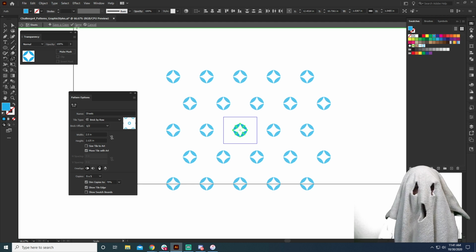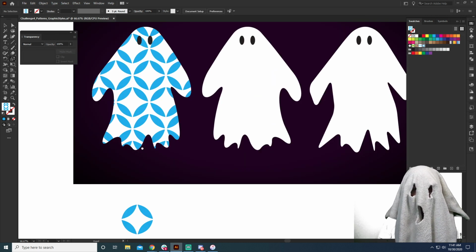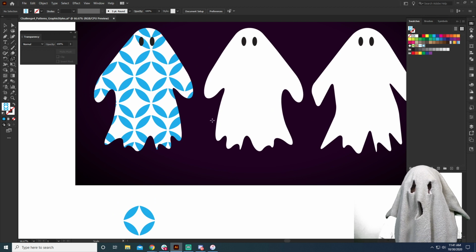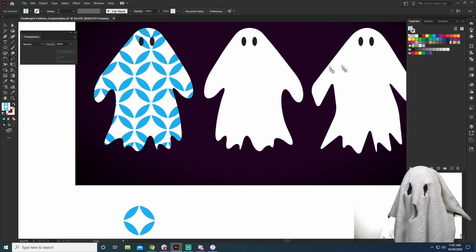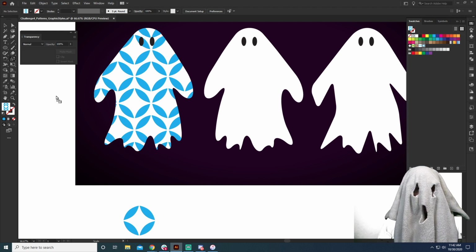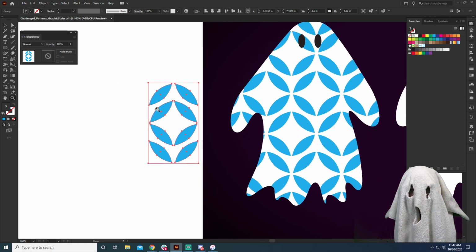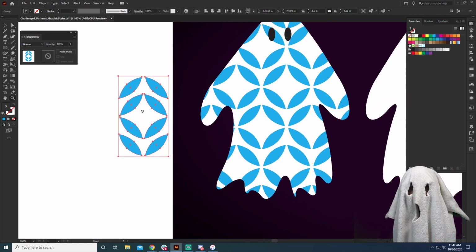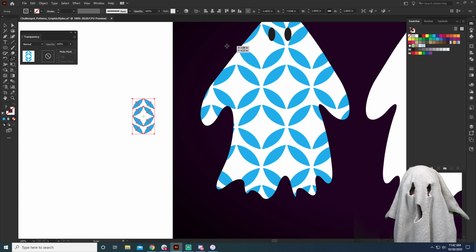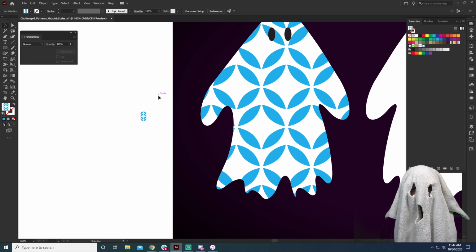Now, what we want to do is, we are actually going to cancel that, and instead of going into the edits, we can actually grab it right out of the swatches. So grabbing it from the swatches and clicking and dragging, we're going to hold Alt or Option. And that's going to pull it out here, and here is our pattern. So this is our stacked up pattern exactly how we want it. And instead of being this large, you can see that it's carrying over this large. We actually want it to be really small and detailed.